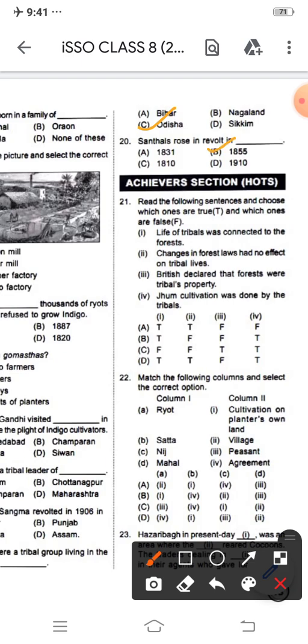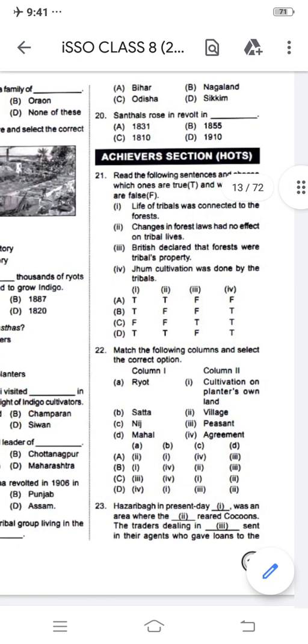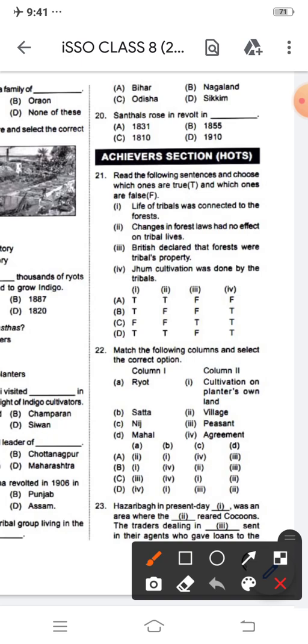So as per that, the correct option I'm going to choose is option B. Next, we are discussing some series-based questions, the achiever section's hot questions. First we have to read this paragraph. Read the following sentences and choose which ones are true and which are false. The life of tribals was connected to the forest.